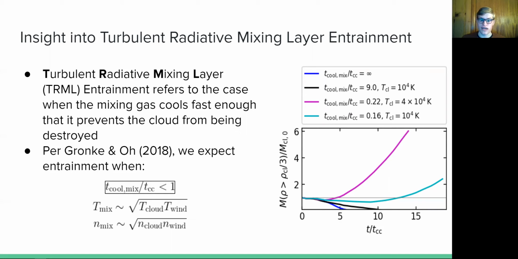The curves show the mass evolution of the cool phase from different simulations. The blue and black curves show simulations without cooling or with slow cooling, and these clouds are ultimately destroyed. But the cyan and magenta curves show simulations with fast cooling. These clouds not only survive, but show growth. The plot also illustrates that the ratio doesn't fully specify the cloud's evolution. The cyan and magenta curves have very similar values for the ratio, but the growth rates are clearly different.